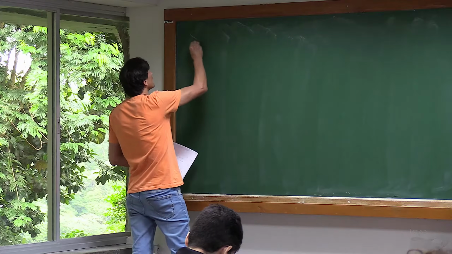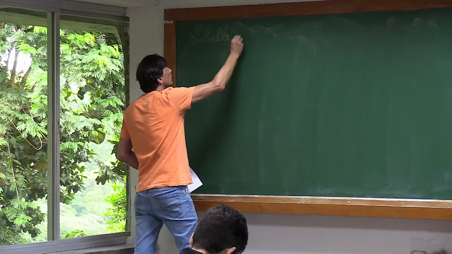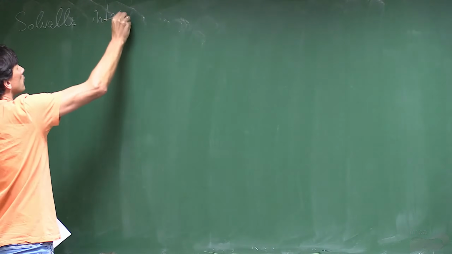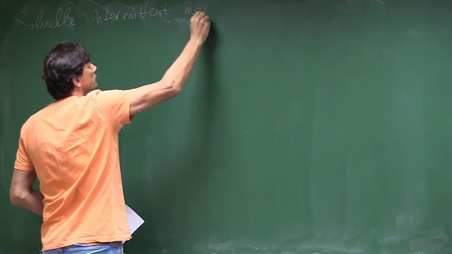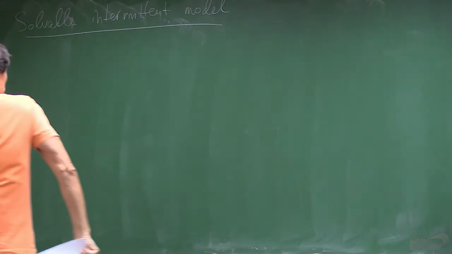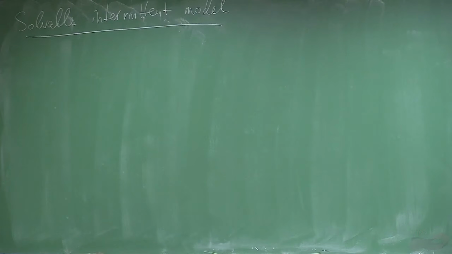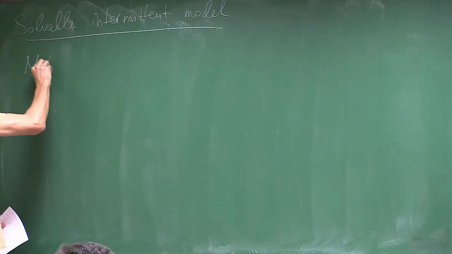So we will focus on a solvable intermittent model. So before writing what this model is, we will first somehow derive this model from general considerations. So first we will be talking about motivation.